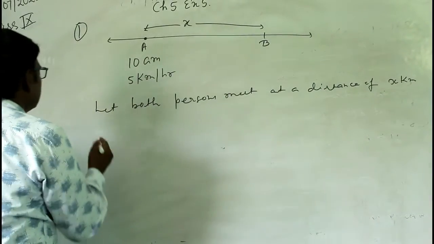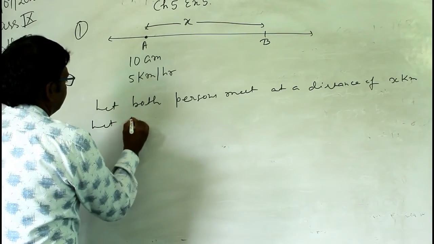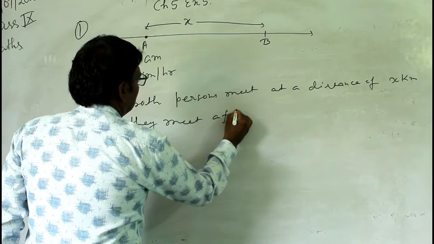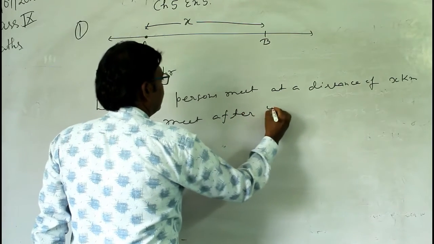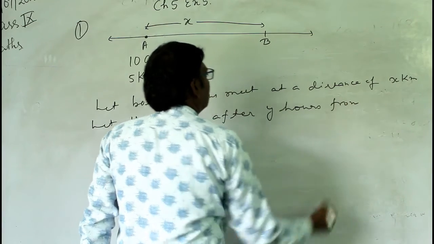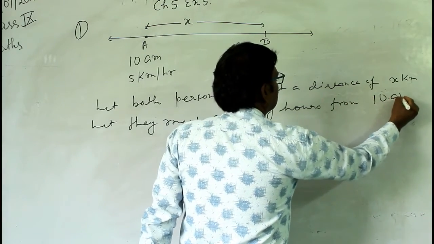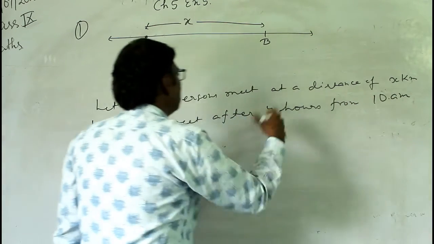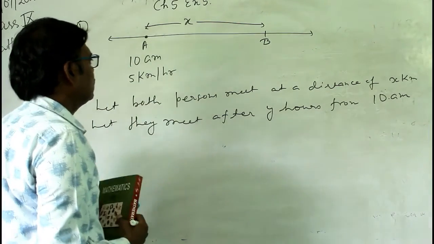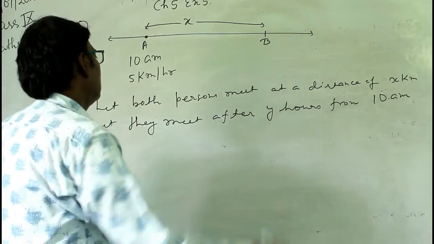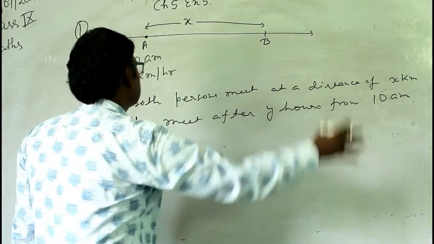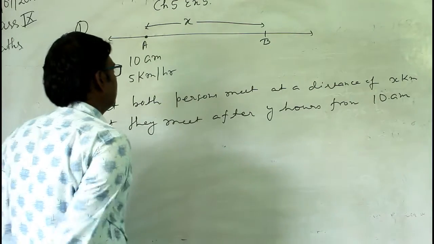Also suppose they meet after y hours from 10 a.m. That is, we have started counting the time from 10 a.m., which is why I have taken y hours from 10 a.m. So both persons meet at a distance of x kilometer and they meet after y hours.